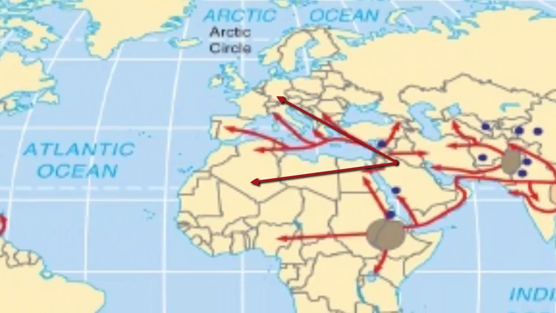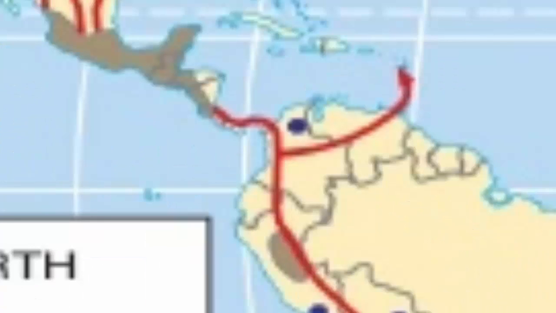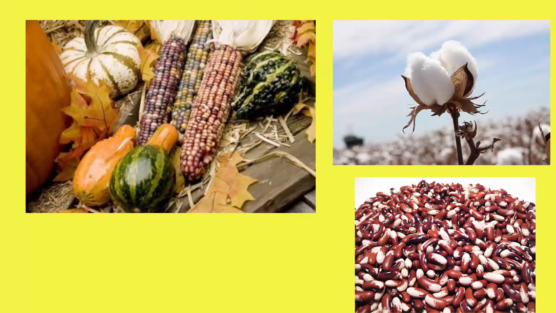Seed agriculture diffused from Southwest Asia across Europe and through North Africa, and as diffusion kept growing farther north, cattle and barley became more significant. Two independent seed agriculture hearths in the Western Hemisphere were southern Mexico and northern Peru. Squash and maize originated from southern Mexico, and beans, cotton, and squash were domesticated in Peru.